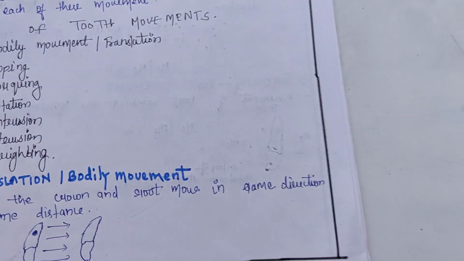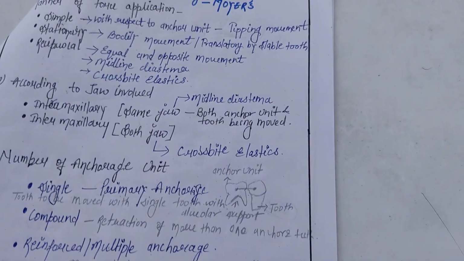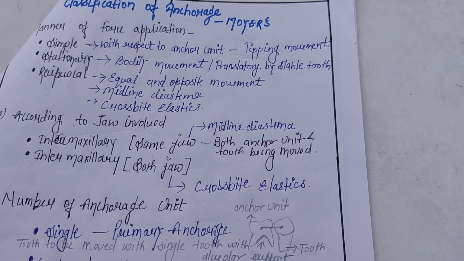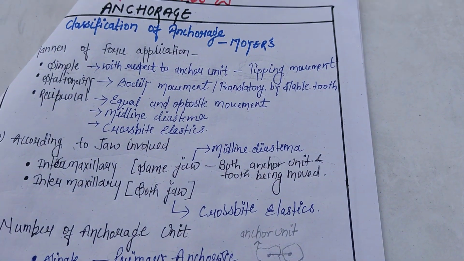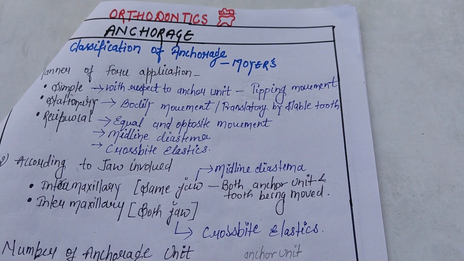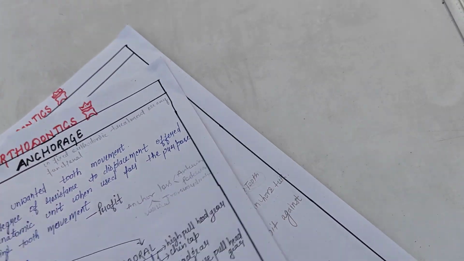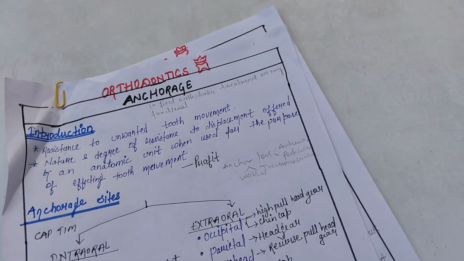So here we have completed two very important topics: the definition of anchorage, and the classification of anchorage sites. What is anchorage? Anchorage is nothing but resistance to unwanted tooth movement. The process of not allowing unwanted tooth movement is called anchorage.